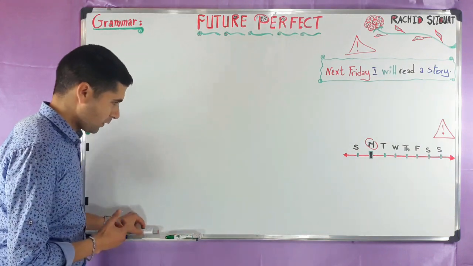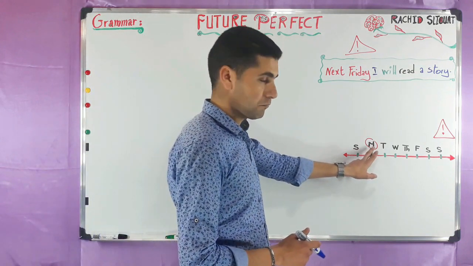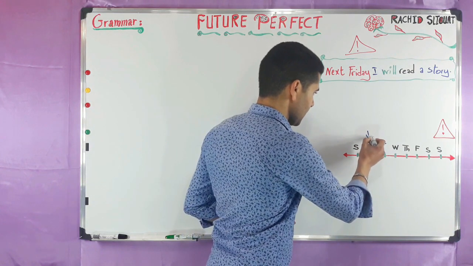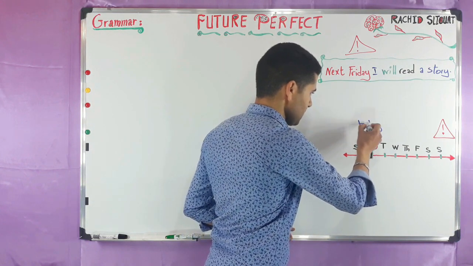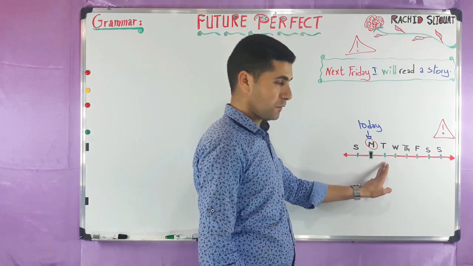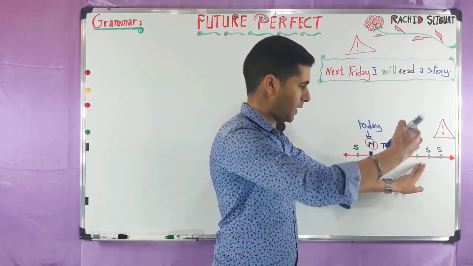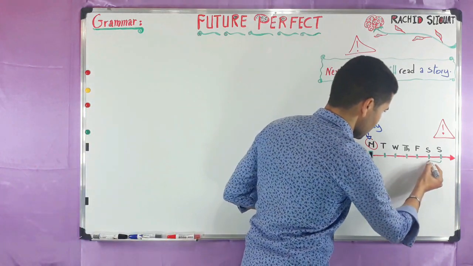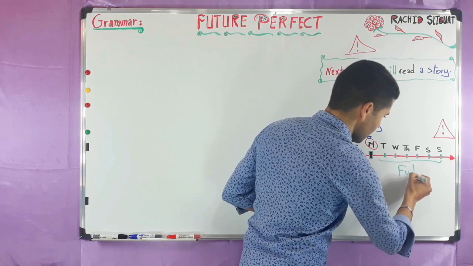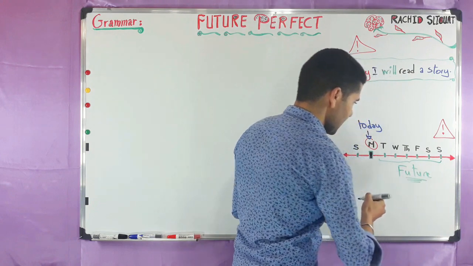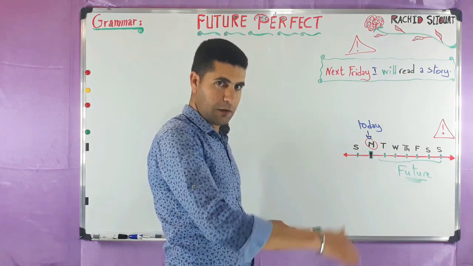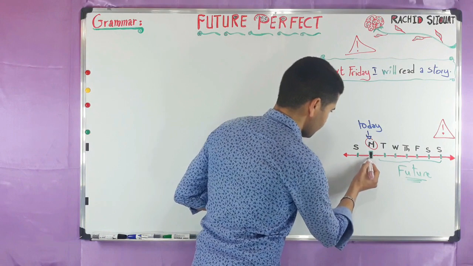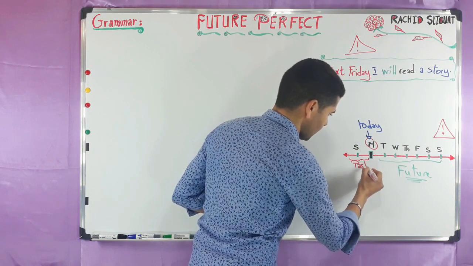Now here, as you can see, we have Monday, and Monday is today. And we have Tuesday, Wednesday, Thursday, Friday, Saturday, and Sunday, and these are related to the future. So this is the future. And today is Monday, so yesterday is Sunday, and this is related to the past. So this has to do with the past.